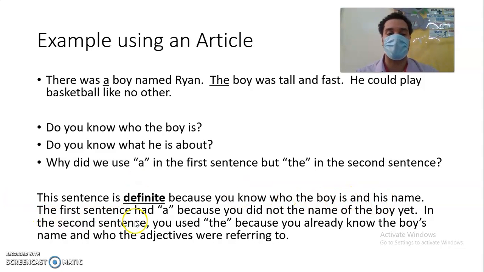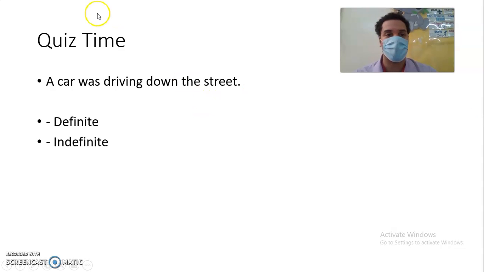The first sentence had a because you did not know the name of the boy yet. So you did not know him. In the second sentence, you use the because you already know the boy's name and who the adjectives were referring to, like tall and fast. Do you understand? Let's keep going.